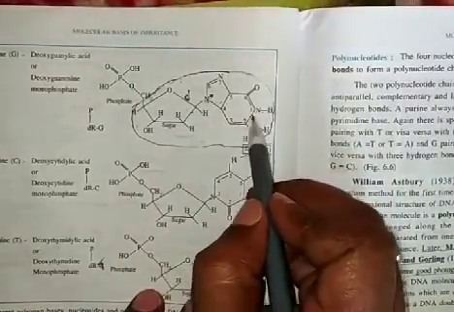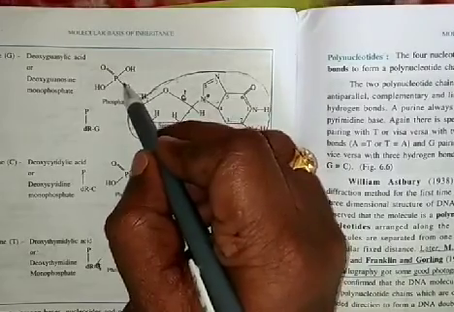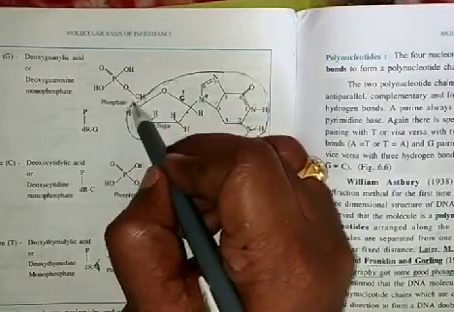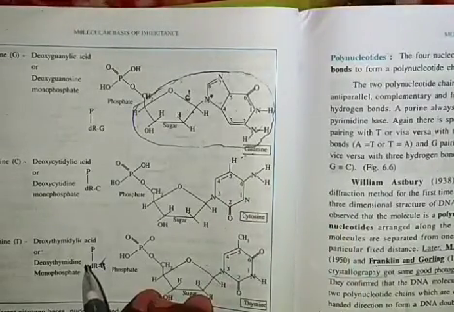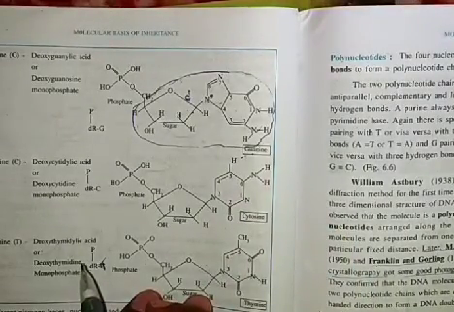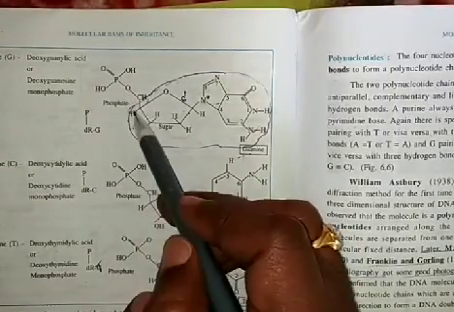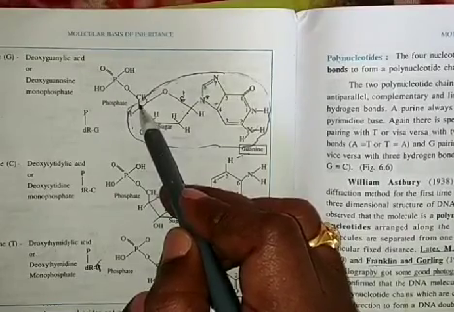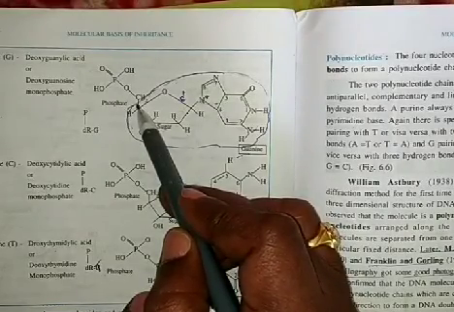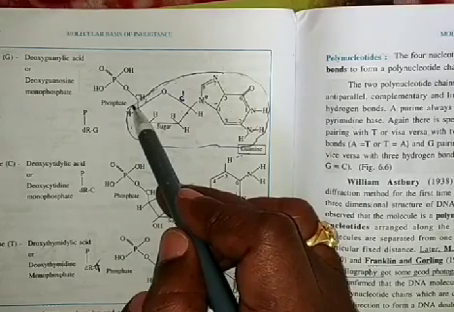This nucleoside is reacted with the phosphate present in phosphoric acid, H3PO4. The phosphate of the phosphoric acid is joined with the C5 of the pentose sugar to form a nucleotide.